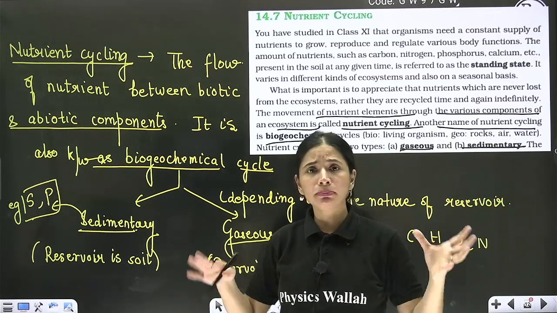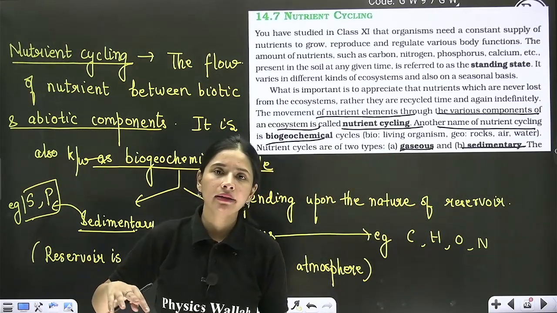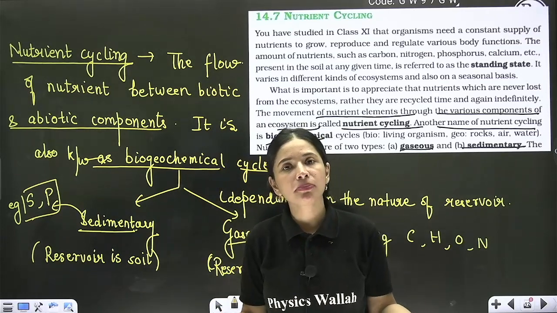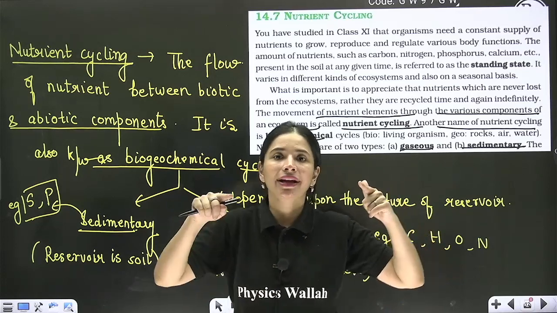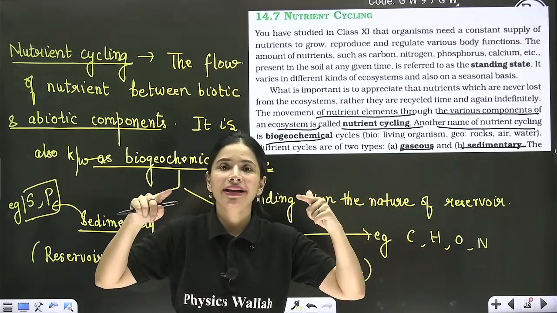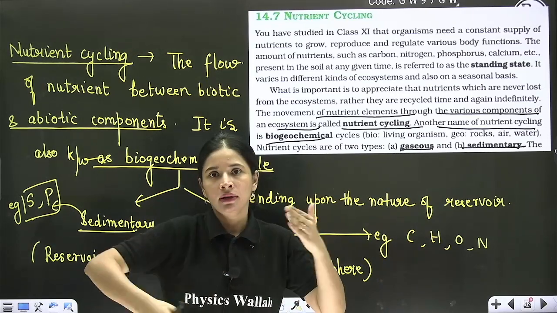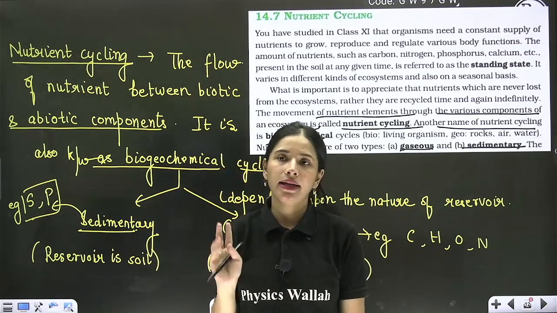When biotic components die, their body decomposes, and whatever nutrients are there in their body are released during decomposition in the form of minerals back to their reservoir. So it's like deposition and utilization taking place hand in hand. So this cycle is known as nutrient cycle.